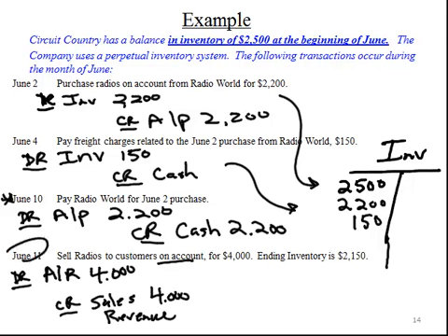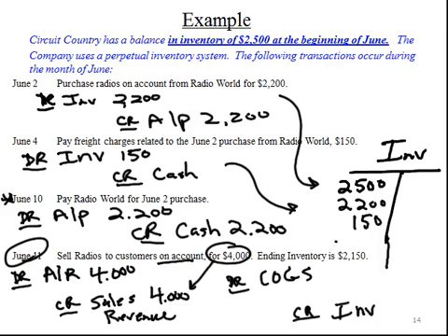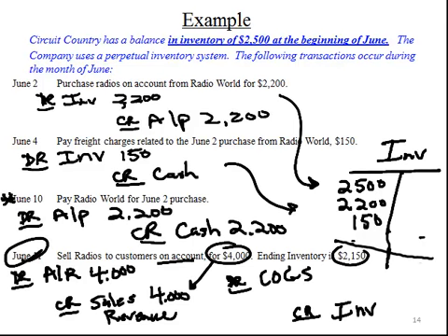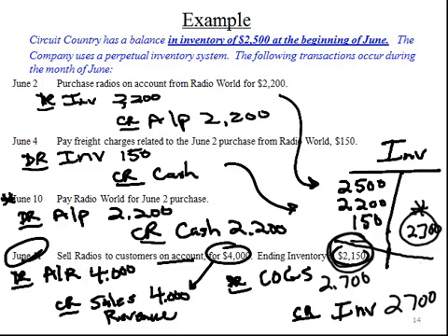Notice the cost of goods sold is not given as part of this transaction. We have a sale price of $4,000, and that's the revenue we recognize, but we're not told what our cost of goods sold is. But we can figure it out. If our ending inventory is $2,150, it must be the case we sold $2,700 in value. We need a credit to our inventory account in order to get the proper debit ending balance. We'll therefore debit cost of goods sold for $2,700 and reduce our inventory account by $2,700.